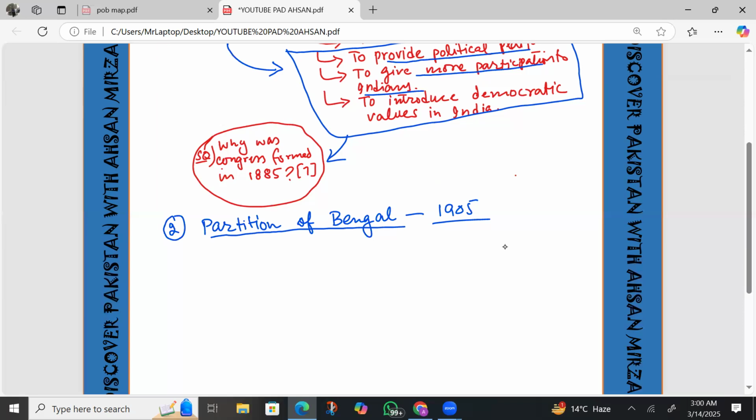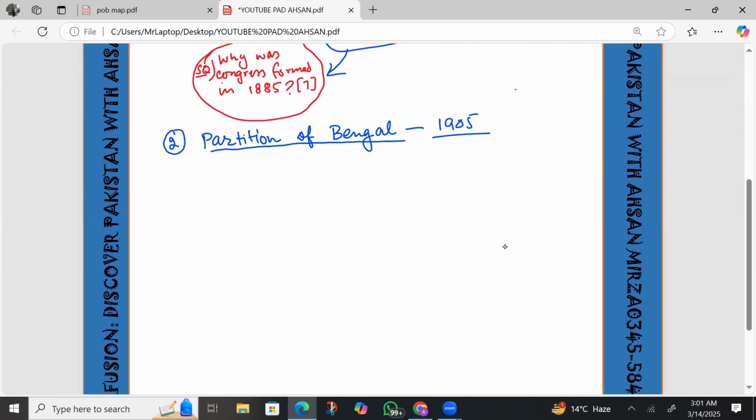By the end of the 19th century, the people of Bengal wanted liberation. They became very revolutionary. They came to know that the British were looting them. At that time there was very much resistance in Bengal against British rule. That was the primary reason that the British divided Bengal. So now we have the partition of Bengal.